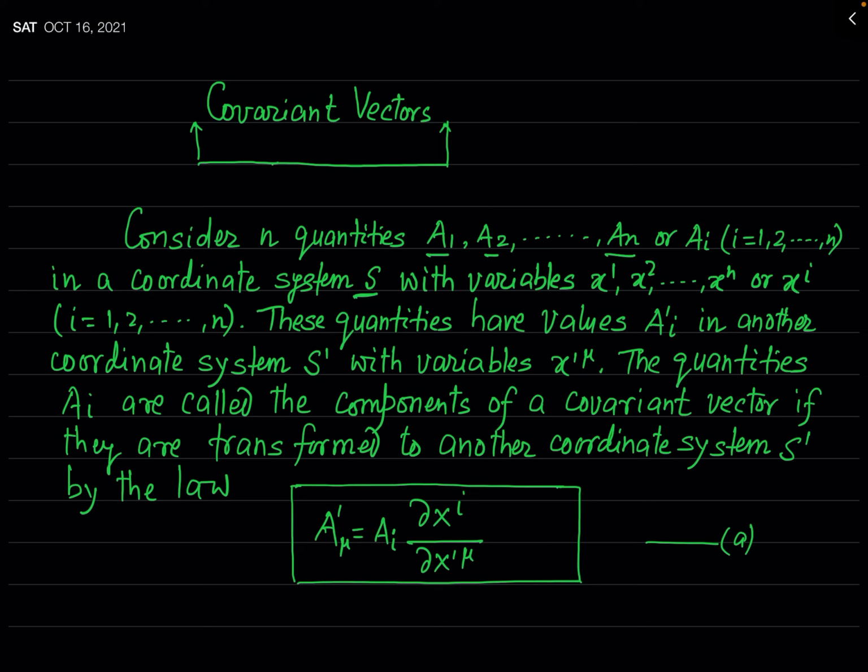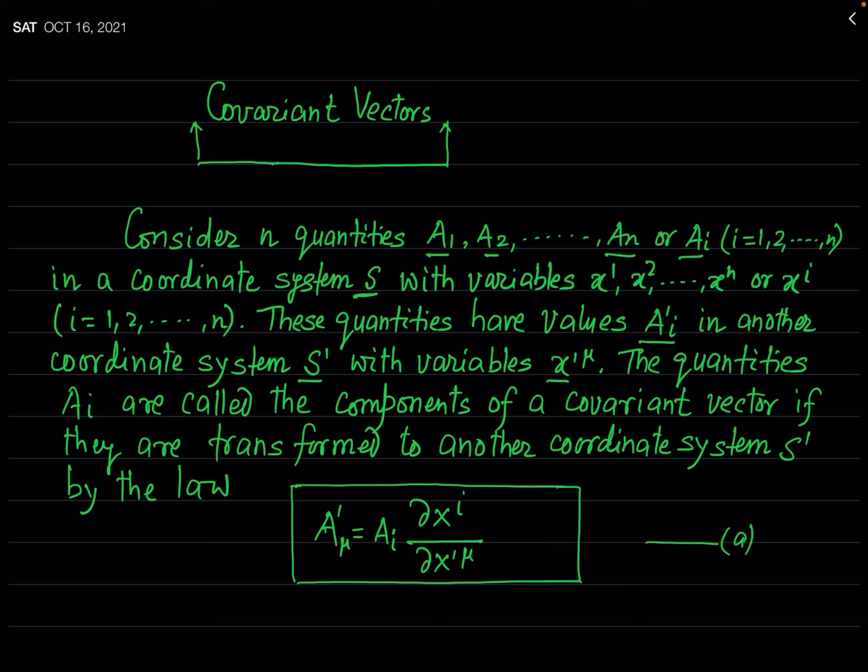Or in brief, you can say that these n quantities are simply Ai, where i runs from 1 to n. Now, these quantities have the values, let us say Ai prime, in another coordinate system S prime, in which the variables are x prime mu.